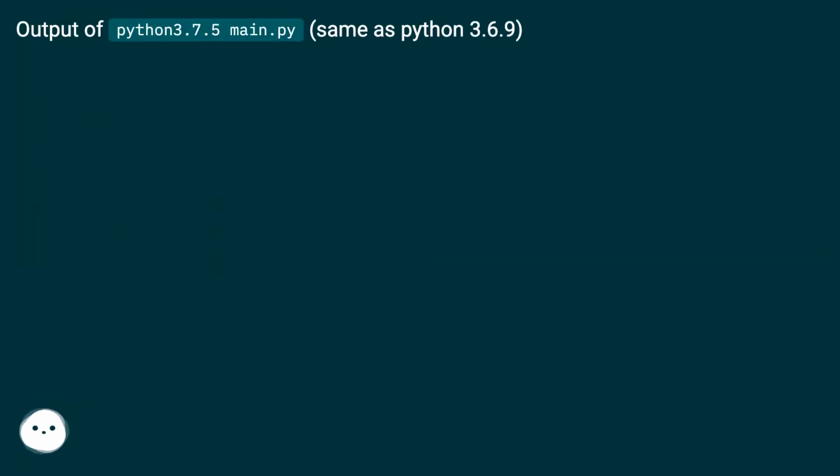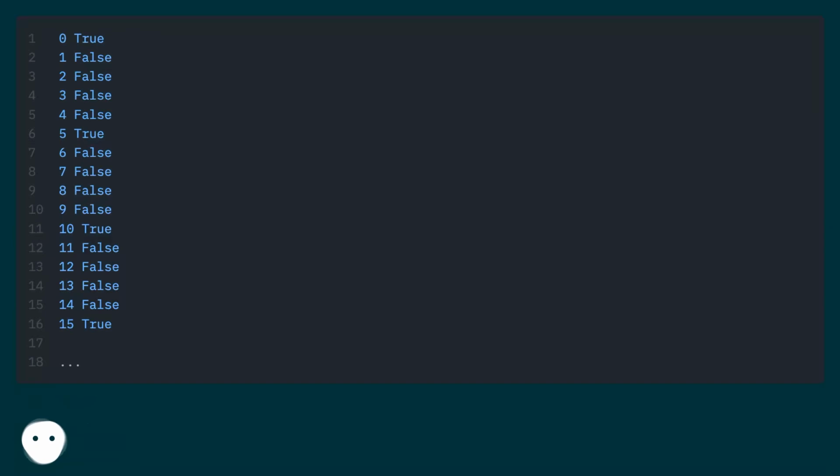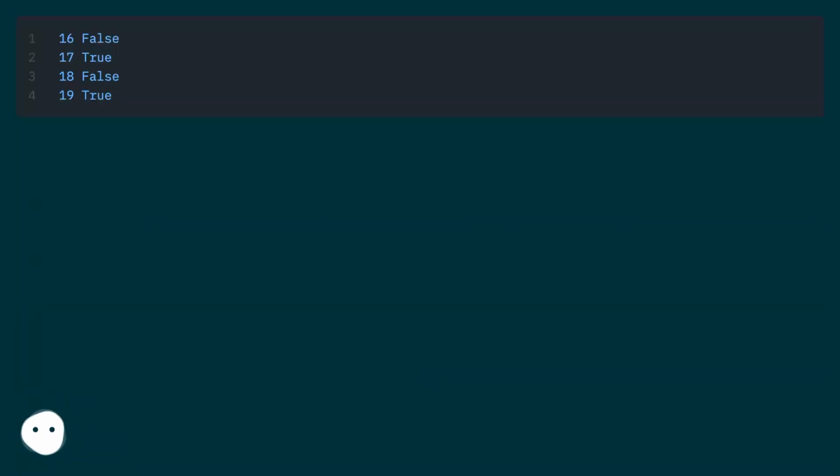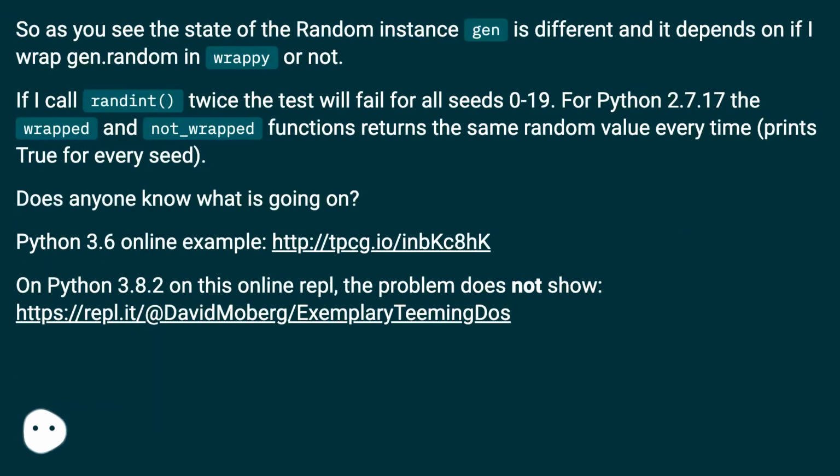Output of Python 3.7.5 main.py, same as Python 3.6.9. So as you see, the state of the random instance gen is different, and it depends on whether I wrap gen.random in wrappy or not. If I call randint twice, the test will fail for all seeds 0 to 19. For Python 3.7.5, the wrapped and not wrapped functions return the same random value every time, which prints True for every seed. Does anyone know what is going on?